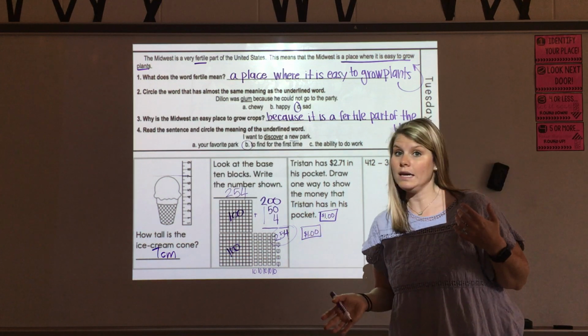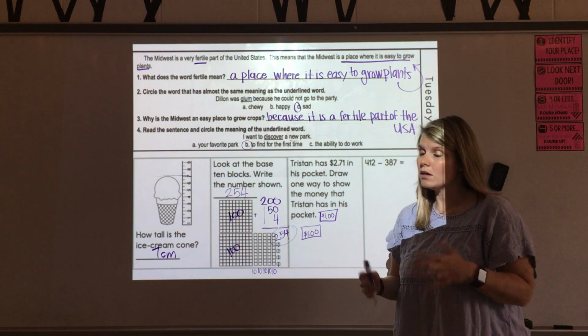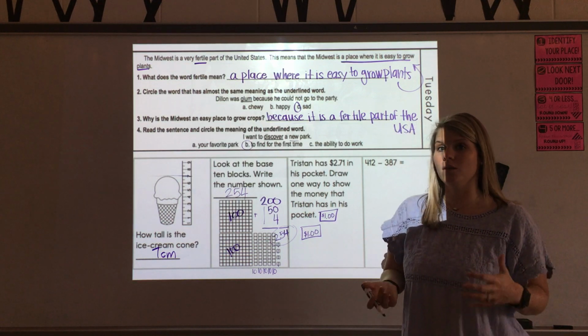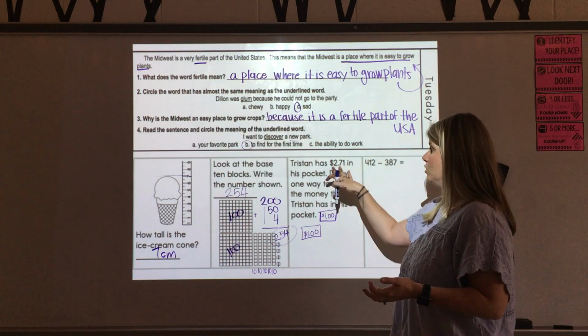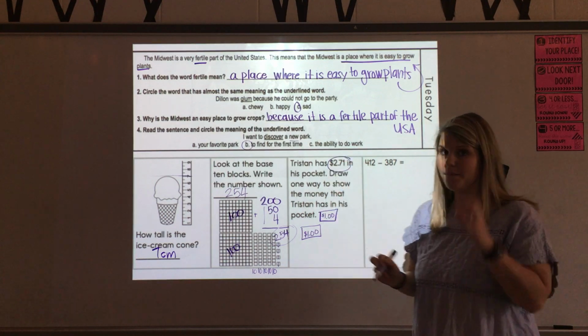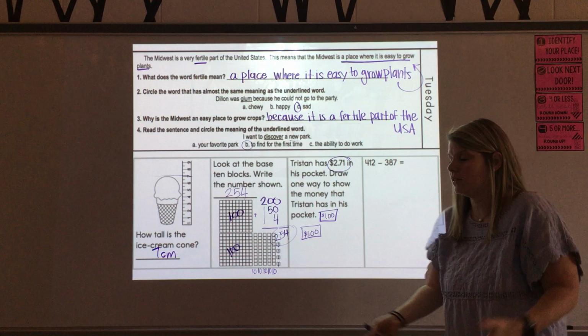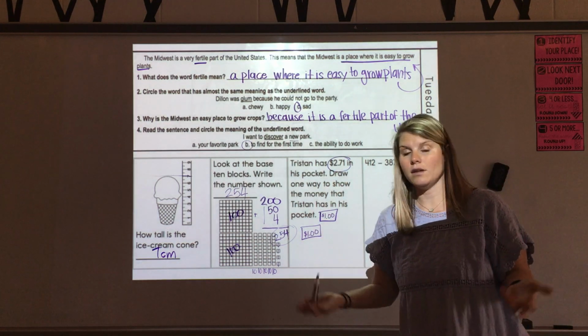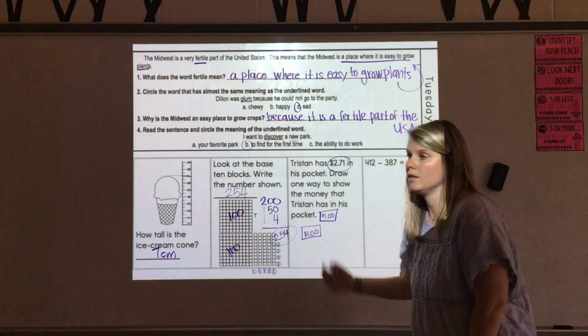You could have done all coins. You could have done coins and dollar bills. Just double check and make sure that what you did adds up to $2.71. Okay? Maybe have someone else check you, recount it out to someone else. You might actually have coins and dollar bills at home where you could actually show this rather than drawing it.